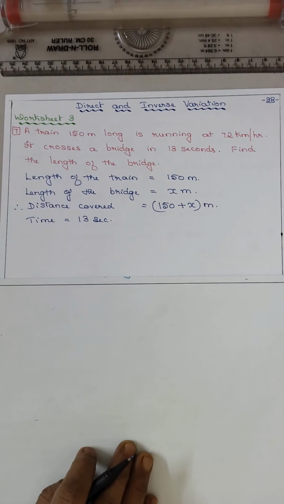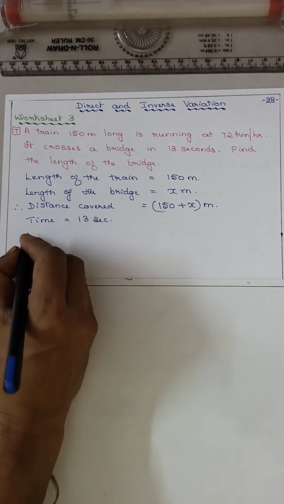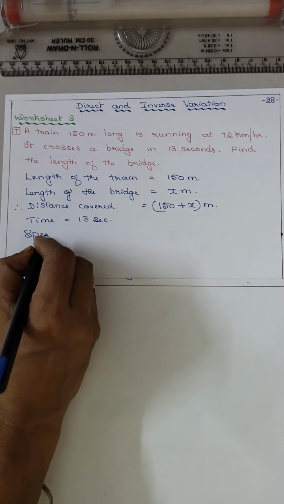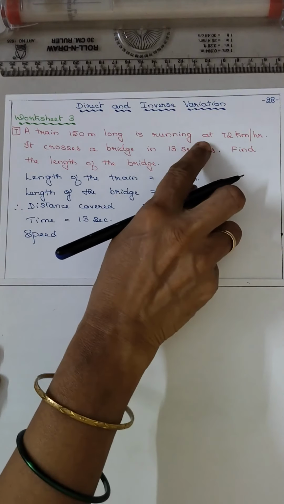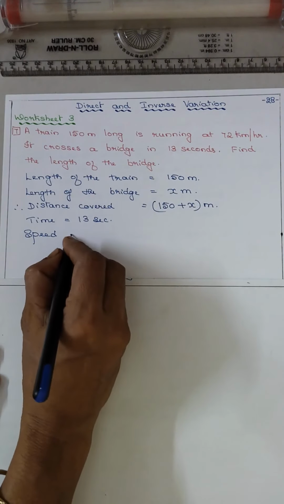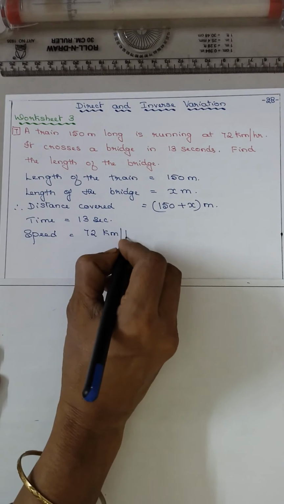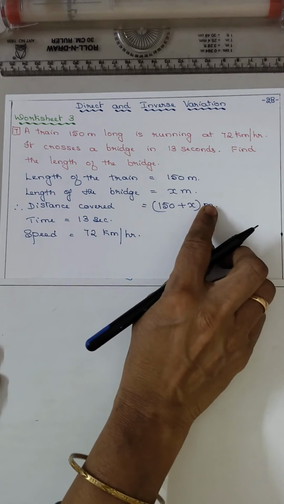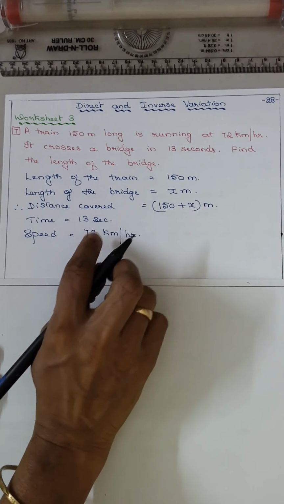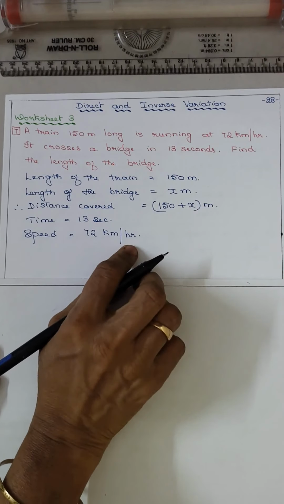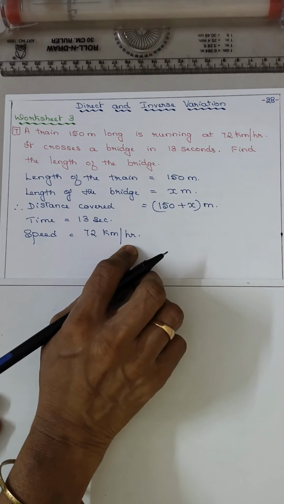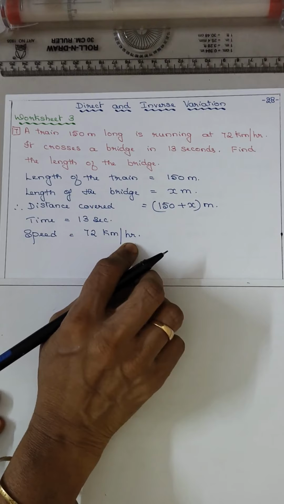Okay. Now, speed, they have given the speed of the train as 72 km per hour. So, this is meter, this is second, but the speed is in kilometer per hour. So, first convert this into meter per second.